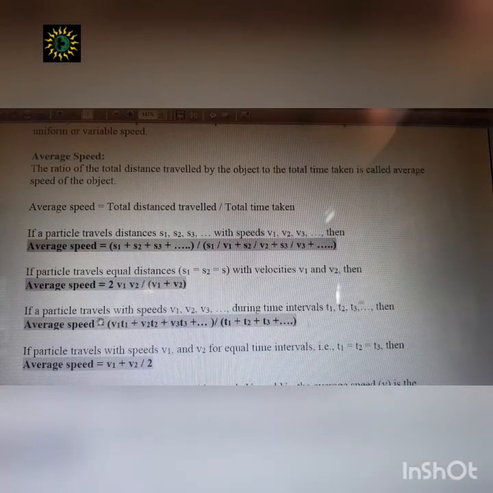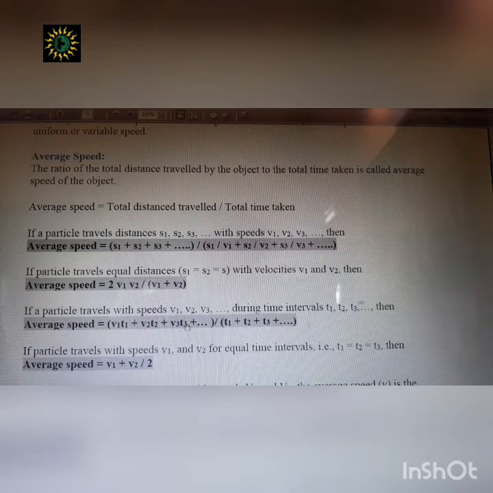And if the particle travels with speeds v1, v2, v3 during time intervals t1, t2, t3, then the average speed will be, because in the first t1 seconds it is moving with speed v1, so the distance will be v1 into t1. In the second interval of time t2, it is moving with the speed v2, so the distance covered for the time duration of t2 will be v2 into t2.